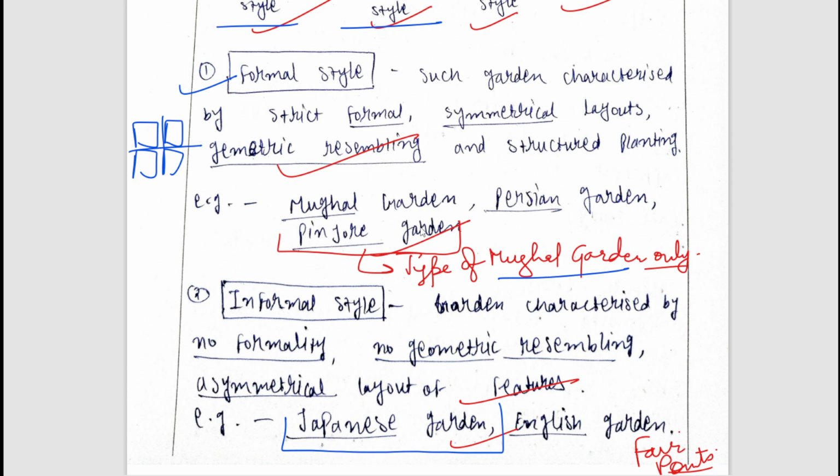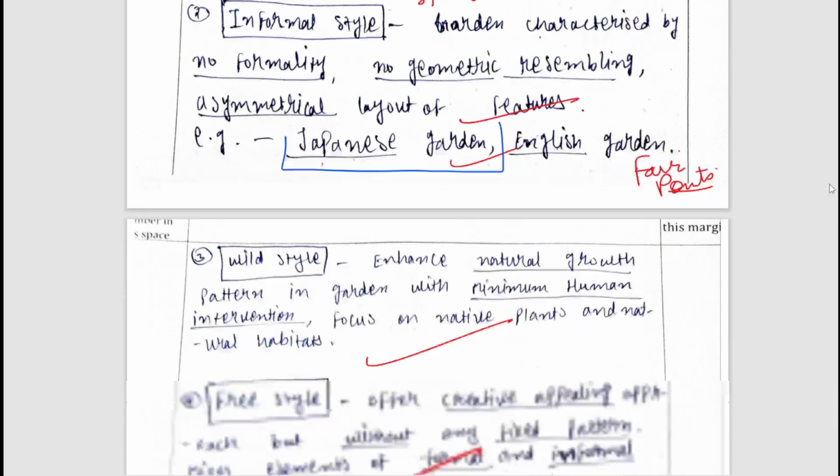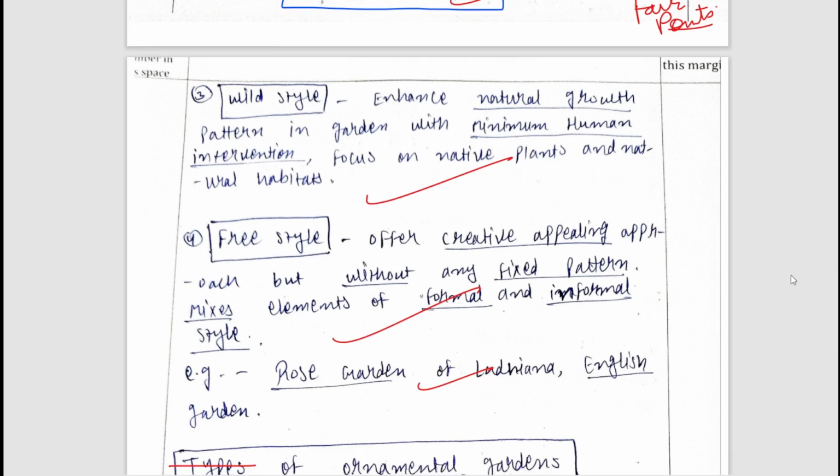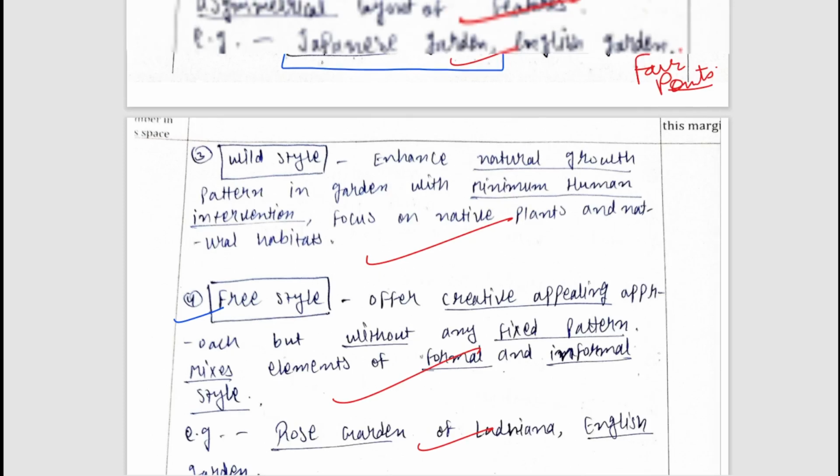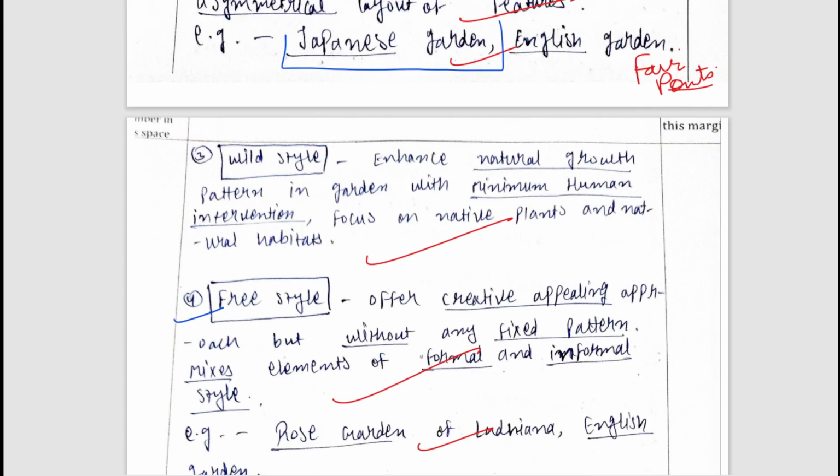Although the student has written Pinjore garden, it is a type of Mughal garden only. So you should keep these small things in mind whenever writing answers like this. Again, wild style garden, freestyle garden: freestyle is a kind of informal garden only. Although it could be incorporated into informal gardens, the major two types are formal and informal.